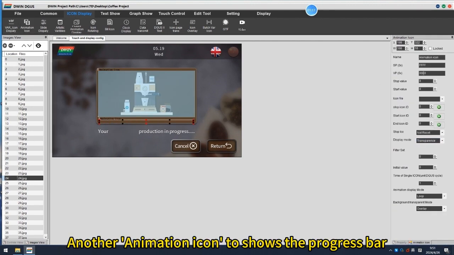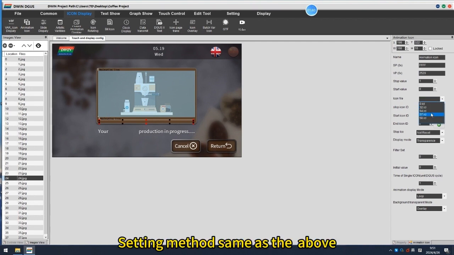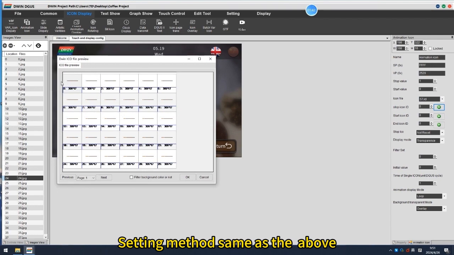Another animation icon to show the progress bar. Setting method same as the above.